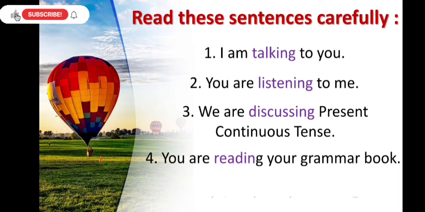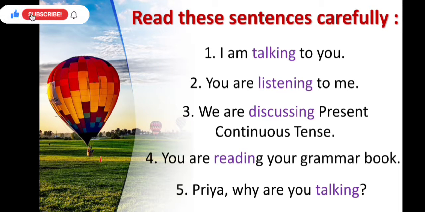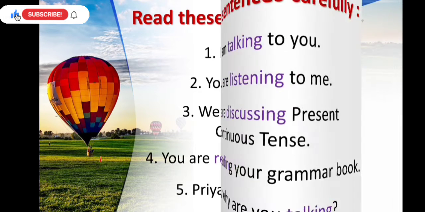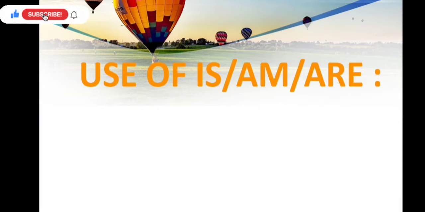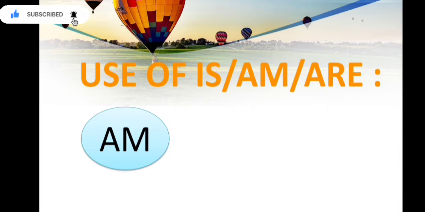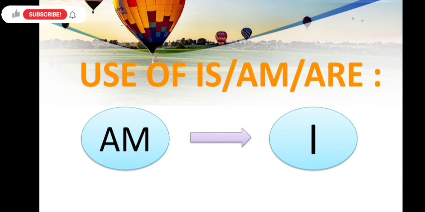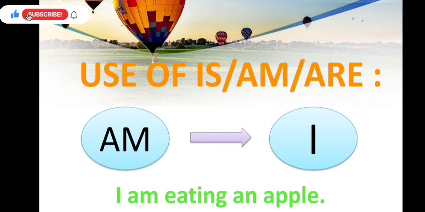The next one is, Priya, why are you talking? Here you can see we have used the ing form of talk, which is talking, with are. These are some examples of present continuous tense. Now let's take a look at the use of is, am, are. Here you can see we will use am with I. We always use am with I. An example is, I am eating an apple.